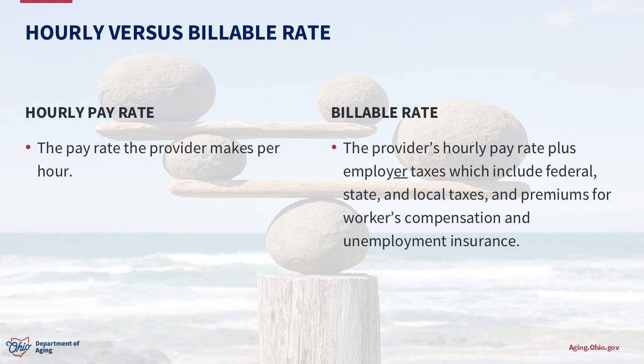The hourly pay rate is the provider's hourly wage, while the billable rate includes the provider's hourly pay rate and the employer taxes. Employer taxes include state, federal, and local taxes, and premiums for workers' compensation and unemployment compensation insurance. As a quick aside, the hourly pay rate is the provider's hourly pay rate before employee taxes come out. The billable rate only accounts for the employer's taxes. The employee will still have taxes taken out of their paycheck like a typical W-2 employee.